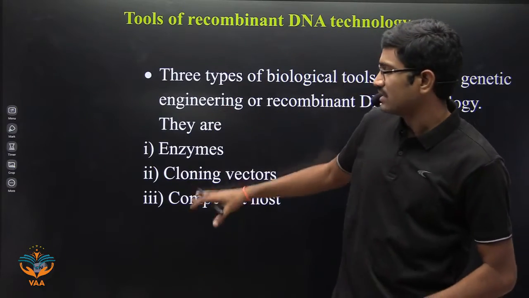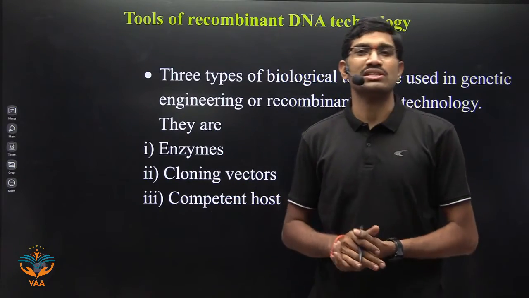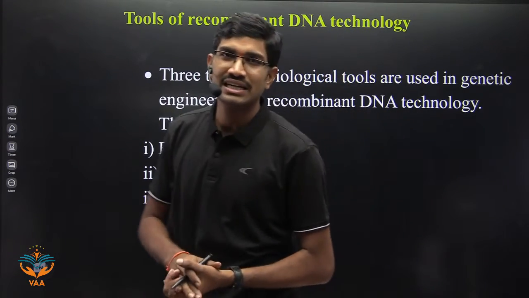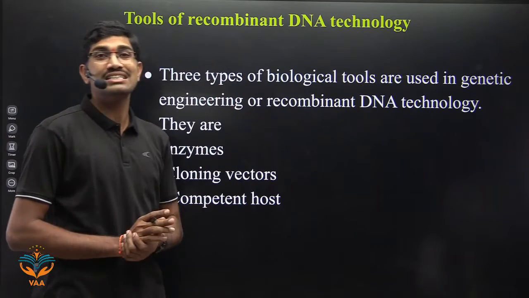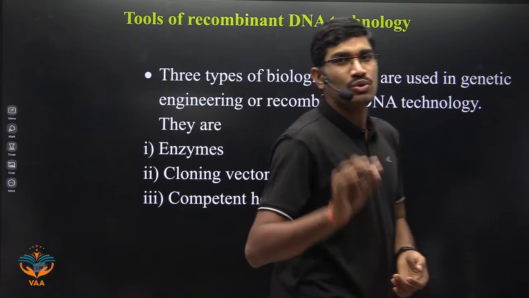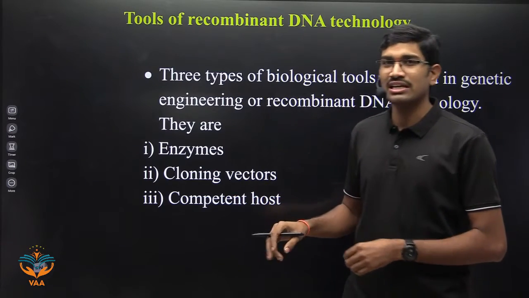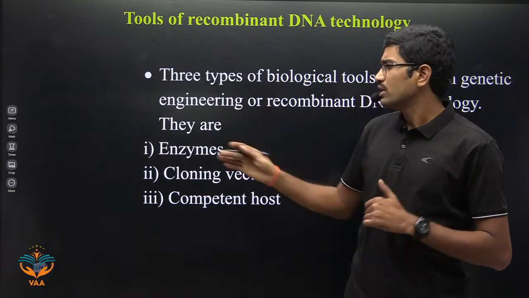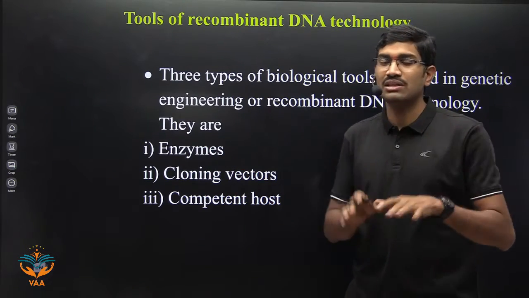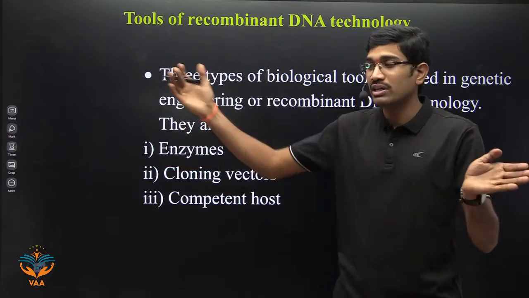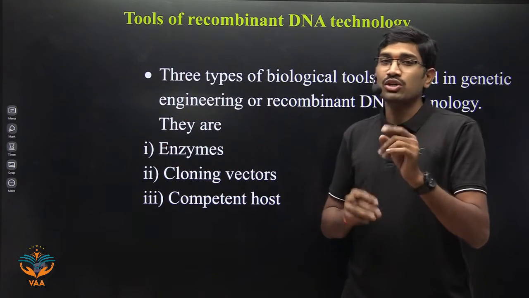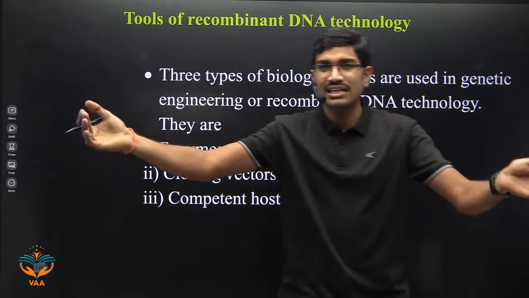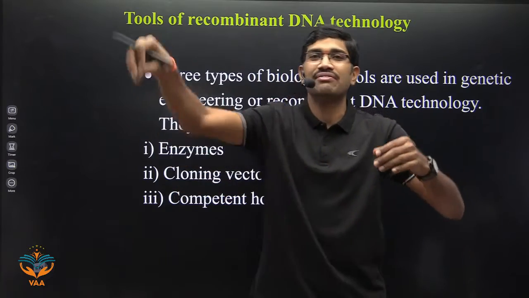Once we understand this, only then can we proceed with the process. Without understanding this, we cannot proceed to the process of recombinant DNA technology. That's why first we are focusing on these tools. Under these tools, today in this lecture, we will study some important examples under the enzymes. In the NCERT, they use different enzyme names at different locations, but we are combining them. I already told you, according to our requirement and the simplest method, we are getting the information given in NCERT at different locations.